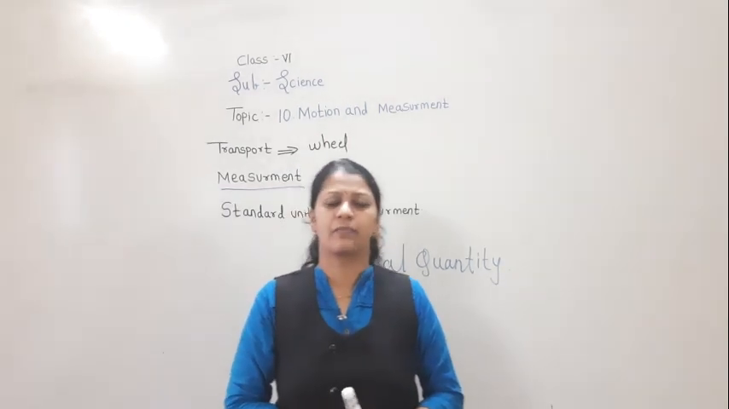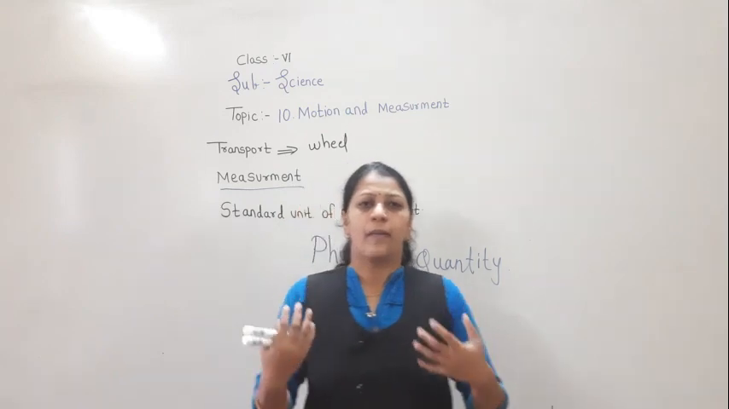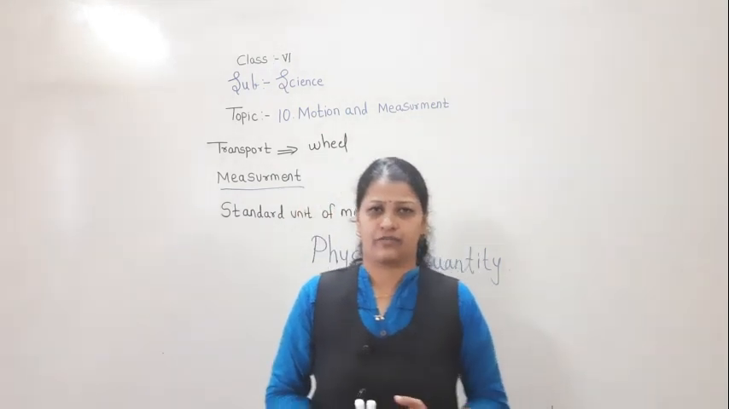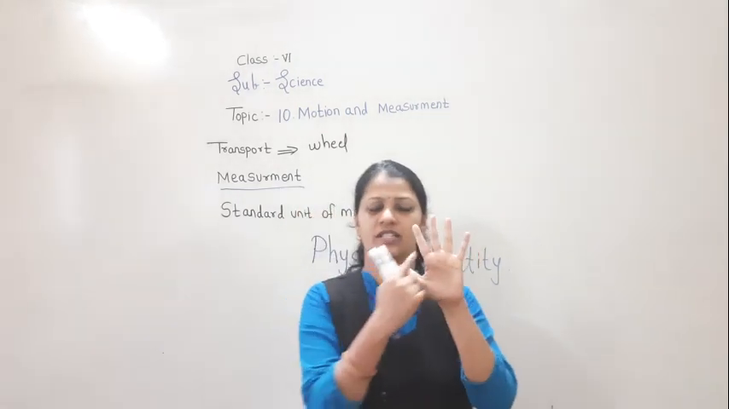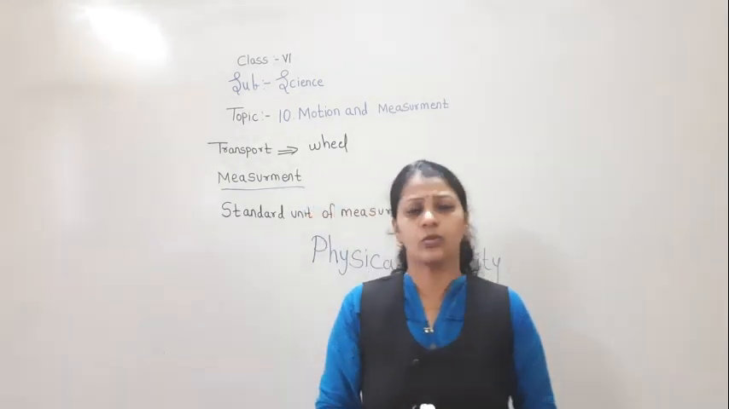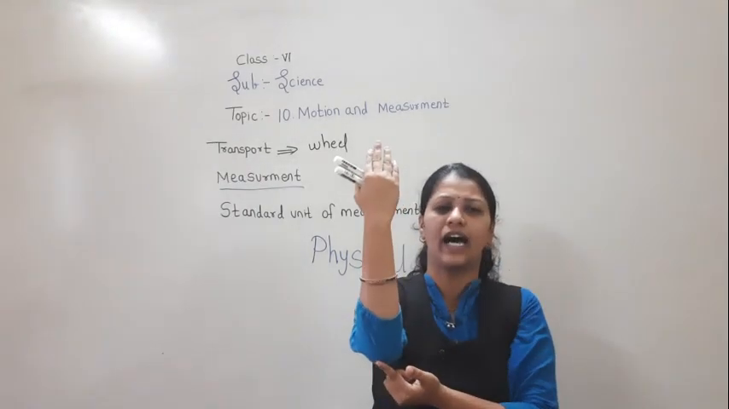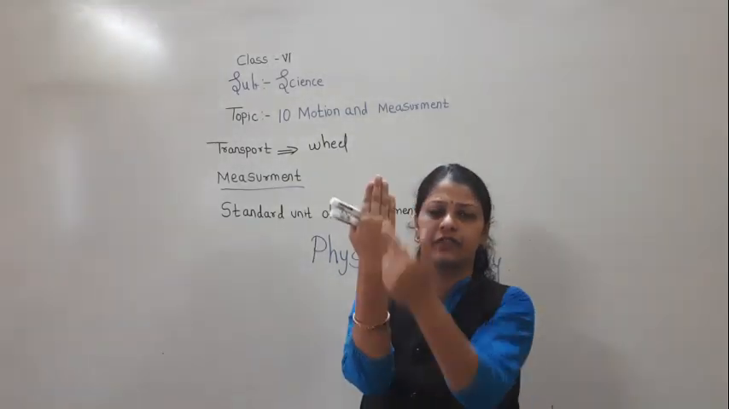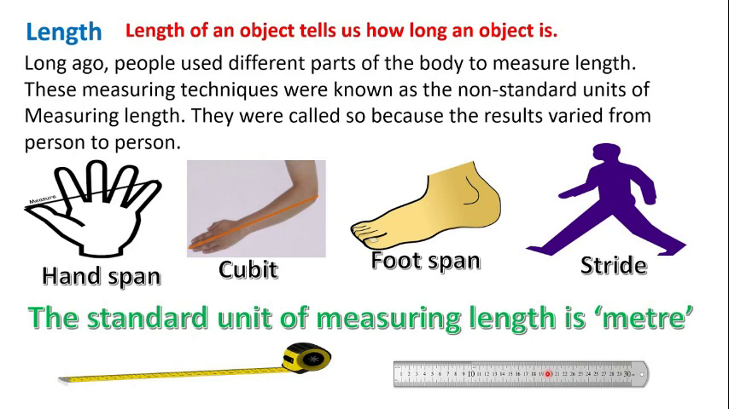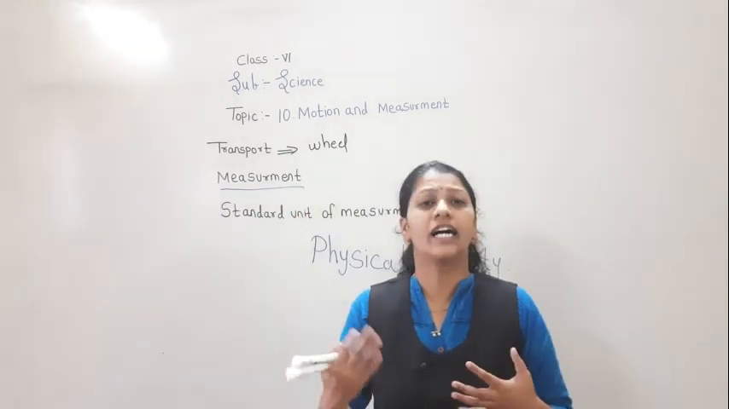In olden days, the people used body parts for measurement. For example, handspan. So this is a handspan. Then they used the cubit distance. Cubit distance means the distance between the middle finger and the elbow. The distance between the middle finger and the elbow is called a cubit. They used these body parts to measure a particular length.